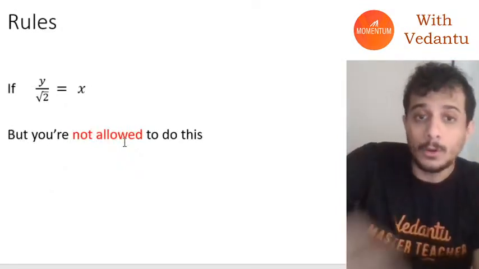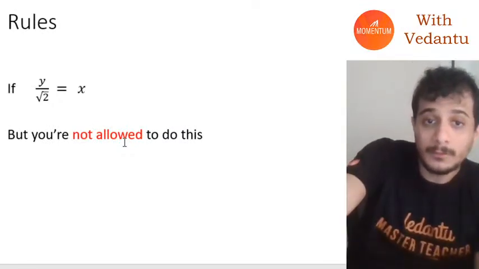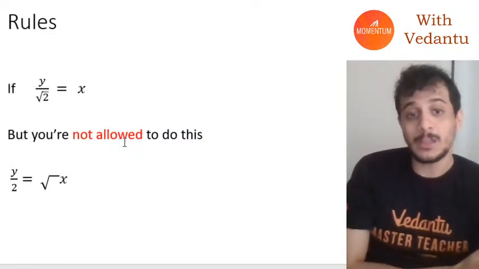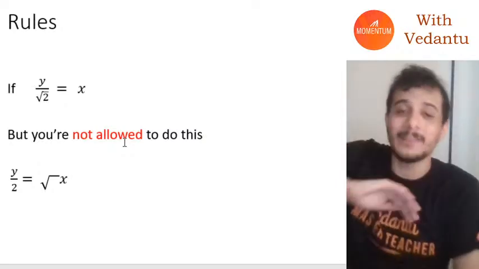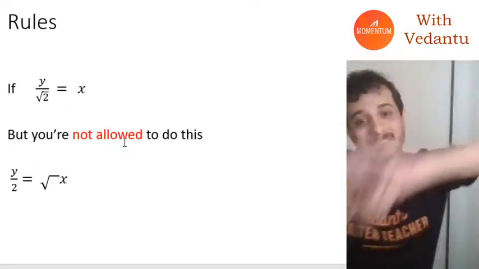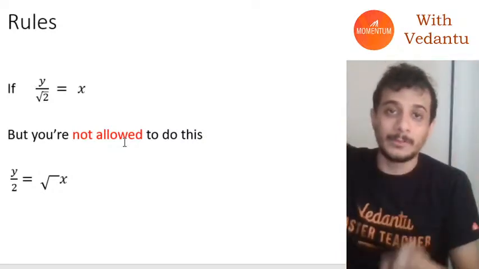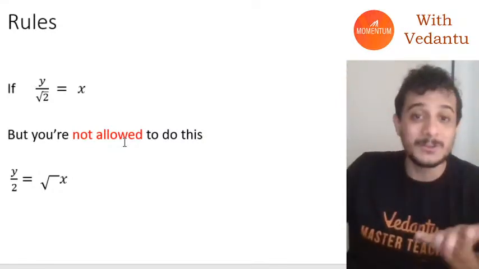But you are not allowed to do this. If you have y divided by root 2 is equal to x, you are not allowed to cross multiply just the under root. Whenever you take this under root, you have to take the 2 with it. You can't just leave 2 behind and cross multiply the under root. I hope everybody understood. It's obvious, but yeah, you should know this.